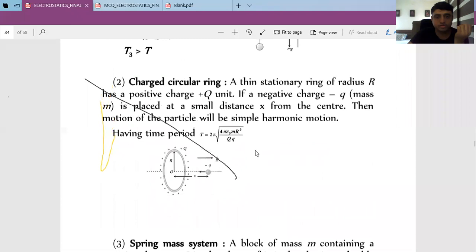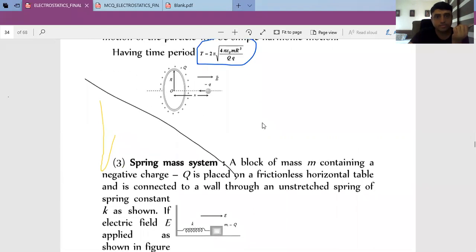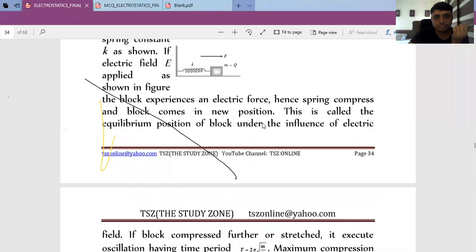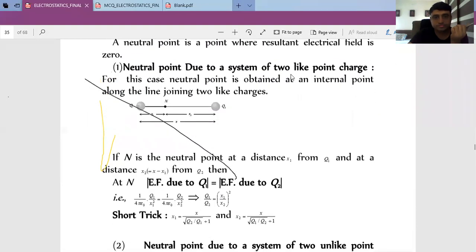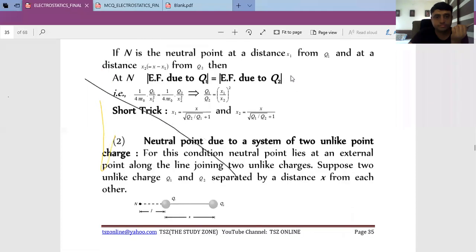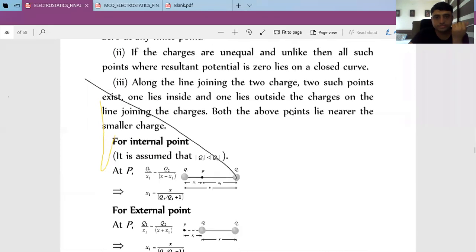This is what we have done so far. Time period of a charge placed on the axis of a charged ring. Spring mass system, you know this, root of M by K. These are the general things that we have discussed earlier.